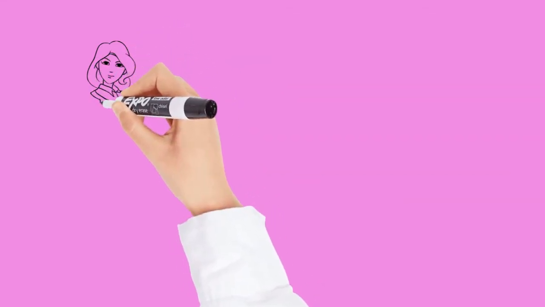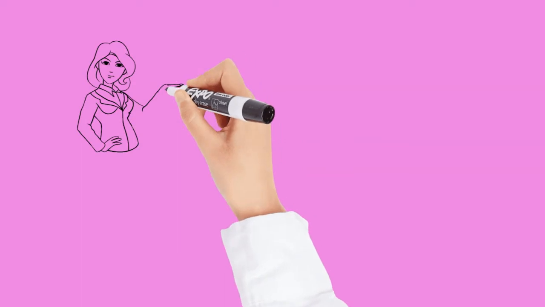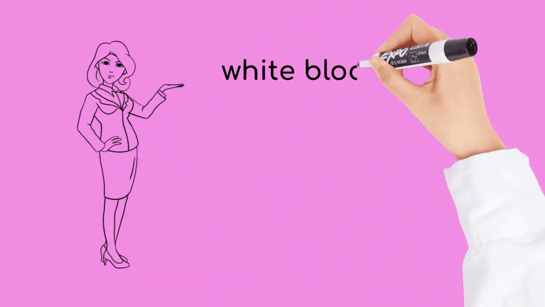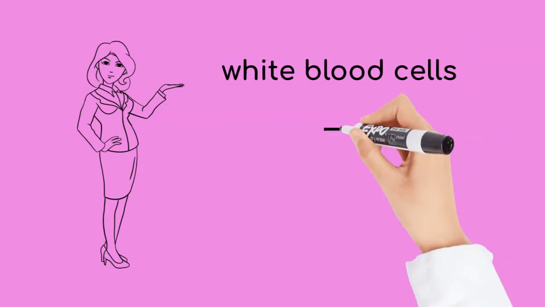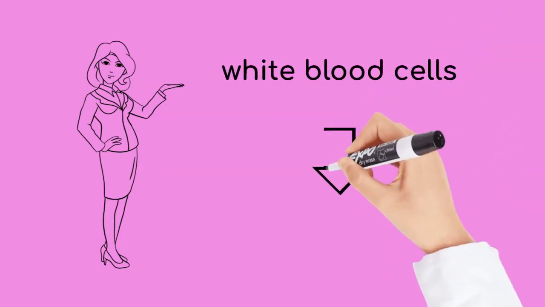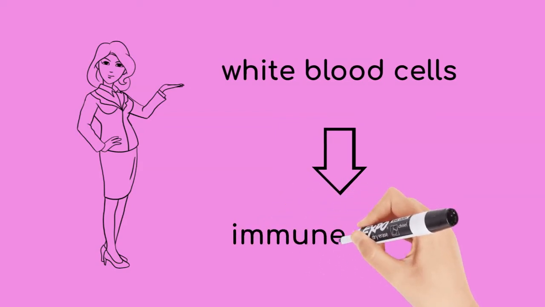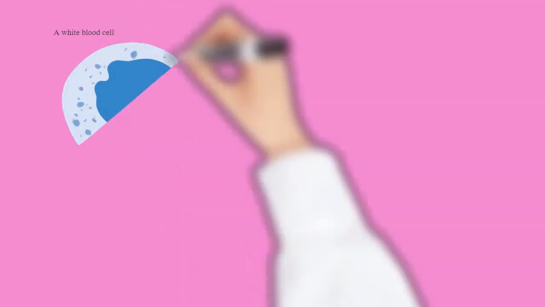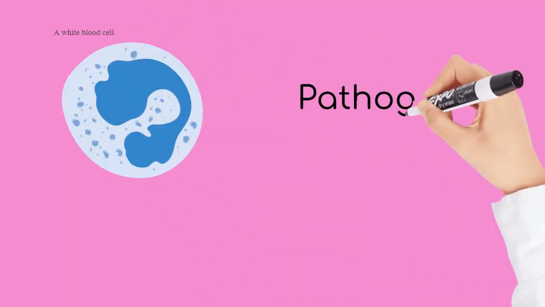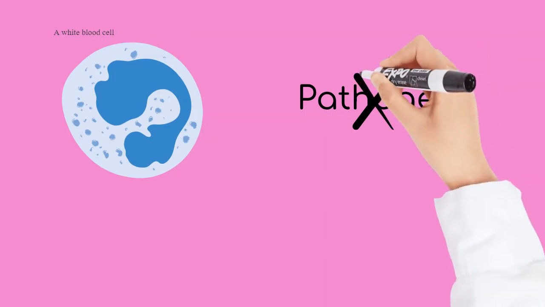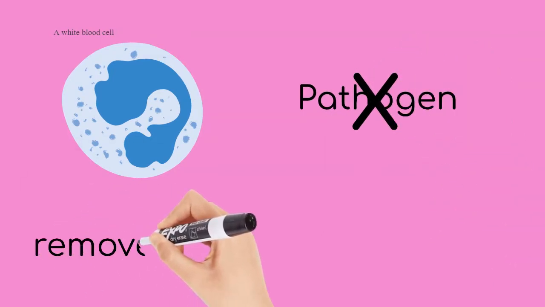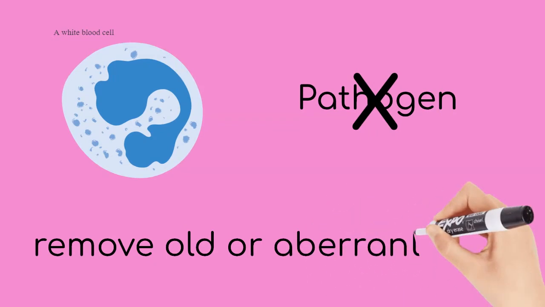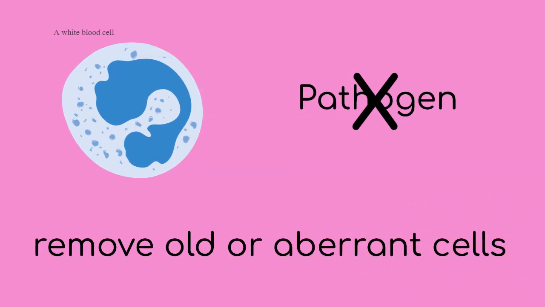Humans have an adaptive immune system, based largely on white blood cells. WBCs are the main functional component of the body's immune system. White blood cells help to resist infections and parasites. White blood cells protect the body from pathogens. They destroy and remove old or aberrant cells and cellular debris, as well as attack infectious agents, pathogens, and foreign substances.